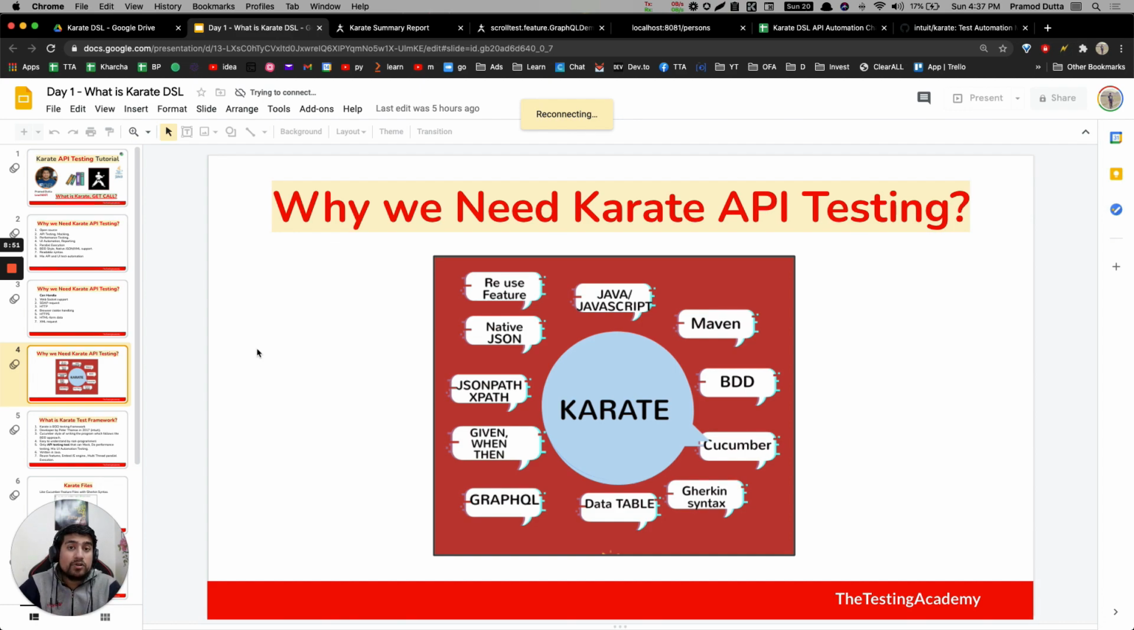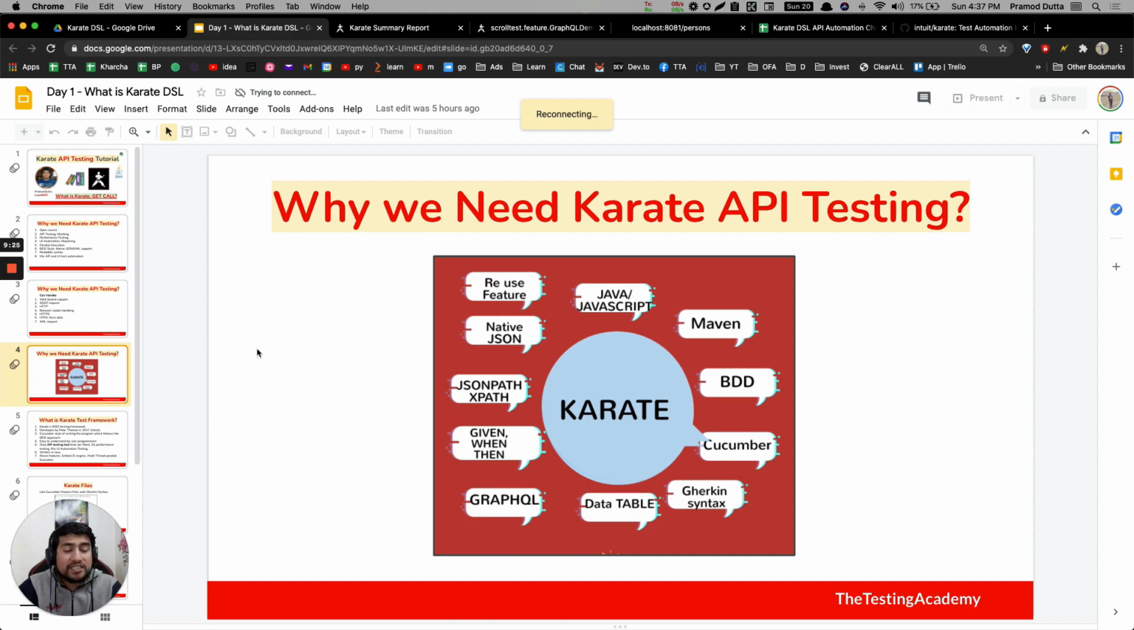Native JSON support, which is very important, because I've seen whenever we are working with Rest Assured, you have to implement different libraries like JSON or Jackson API, right? And it has a very difficult way to handle those things. But here Karate provides you, I would say, native support of JSON path, or XPath. So that is very helpful. We're going to see in the demo how it is, right? So you can reuse the feature, call the feature.